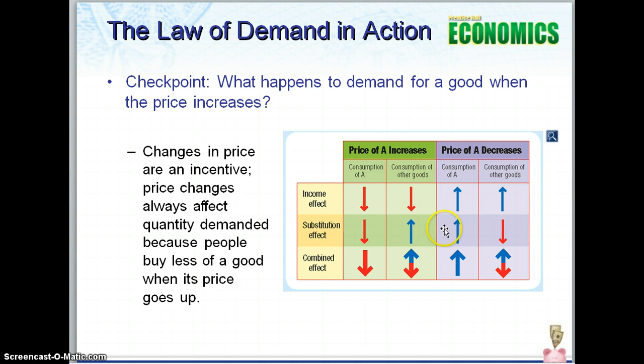Then if we look here, if the price of that cheeseburger decreases, you're going to have a higher demand, and you're also going to have a lower demand for that substitute, because the cheeseburger is what you want. That's your initial demand product. So if the price of that goes down, you're probably going to demand more cheeseburgers and you're not even going to think about the chicken sandwich.